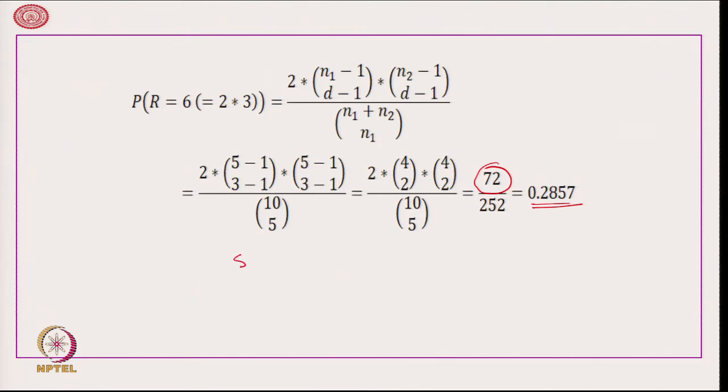So, 5 A's can be arranged into 3 runs in 6 different ways.